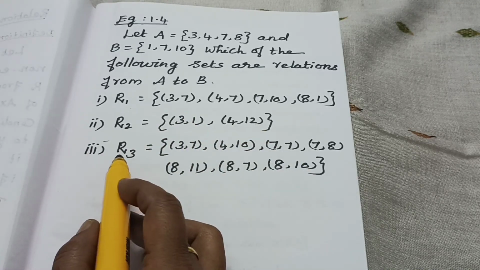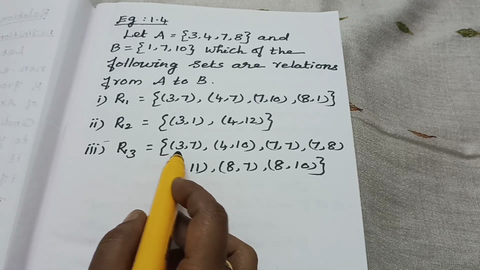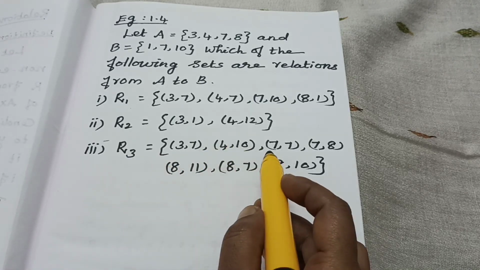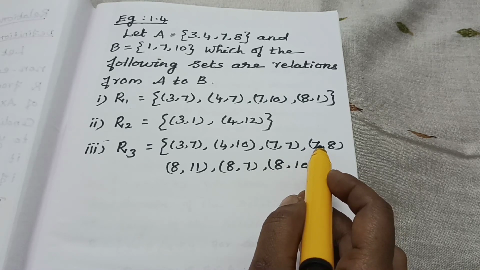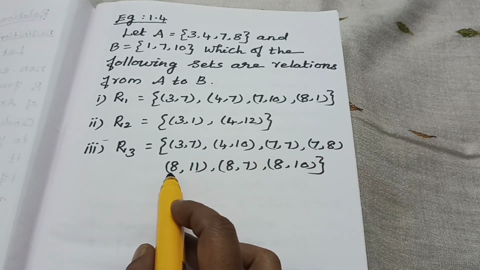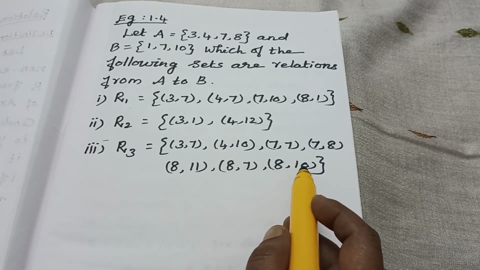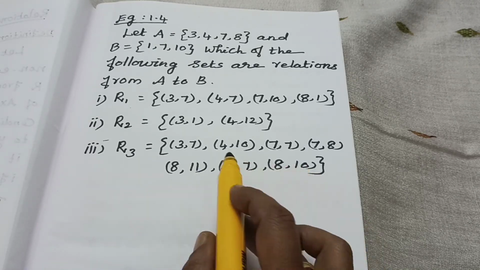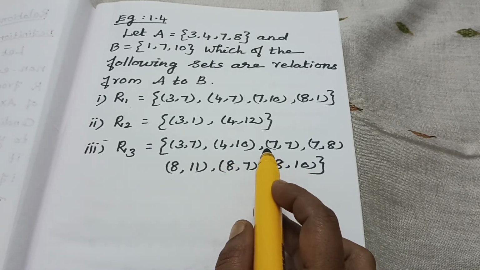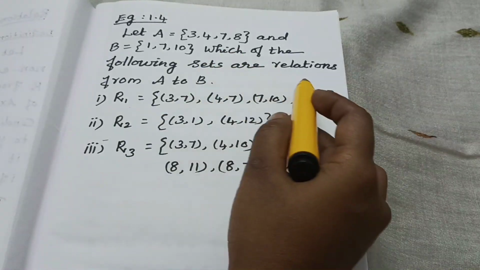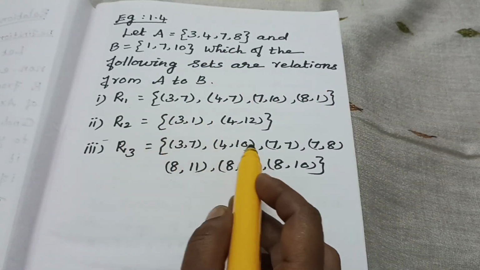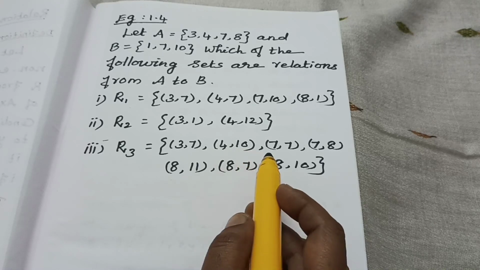And the third one, R3 is equal to the set {(3, 7), (4, 10), (7, 7), (7, 8), (8, 11), (8, 7), (8, 10)}. These are the relations given. Then our question is, which of the following sets are a relation from A to B?